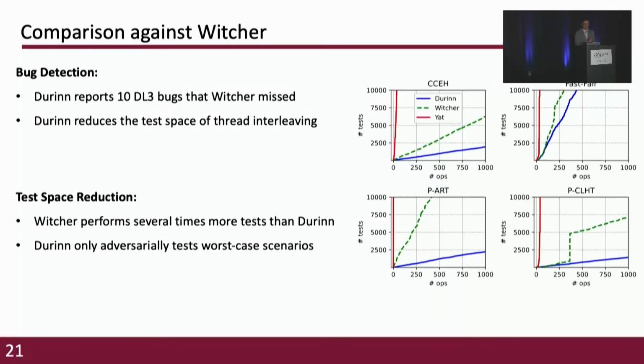We compared the number of tests performed by Durinn, Yat, and Witcher over the same 1,000 operations. The x-axis is the number of operations, and the y-axis is the number of tests. Yat is an exhaustive testing tool, so the test space explodes within the first 10 operations. And Witcher performs several times more tests than Durinn. This is because Witcher has to test every NVM access to explore all possible behaviors of one operation, while Durinn only adversarially tests the worst case scenario based on durable linearizability.